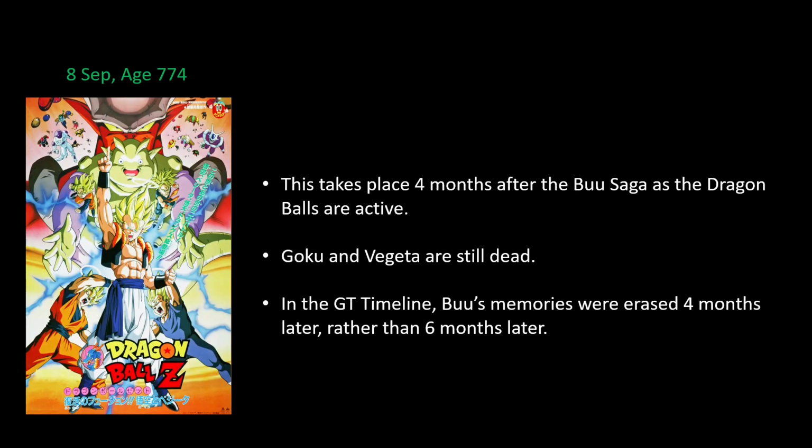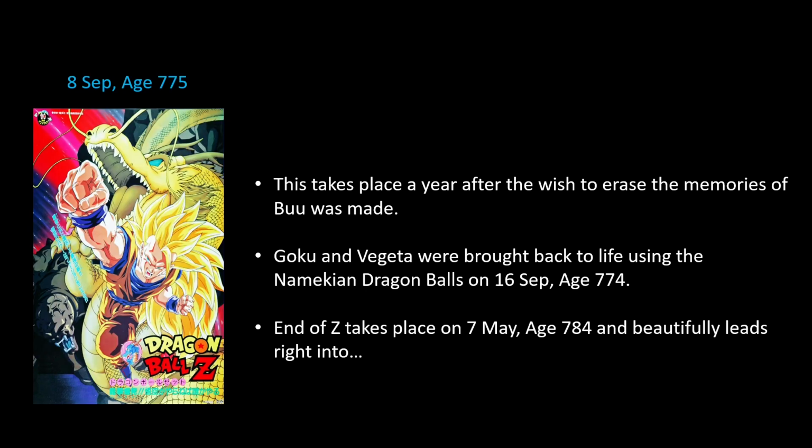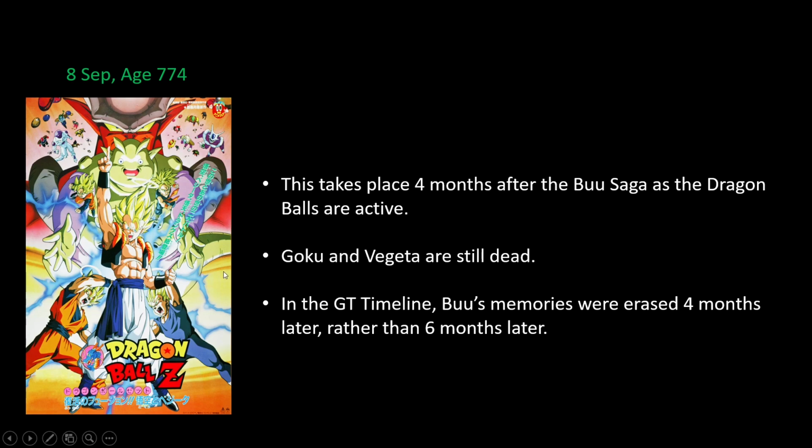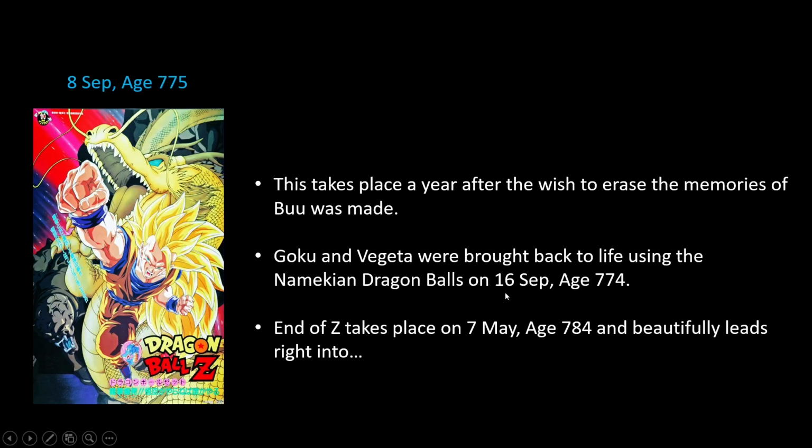So exactly 1 year after Fusion Reborn, because the Dragon Balls were summoned again in this movie, and Goku and Vegeta were brought back to life using the Namekian Dragon Balls on 16th of September, age 774, which is exactly 130 days after they were last used during the fight with Kid Buu. So that explains why Goku and Vegeta are alive in this movie, but they are dead in Fusion Reborn, because Fusion Reborn is 8th September and they were revived on 16th September.